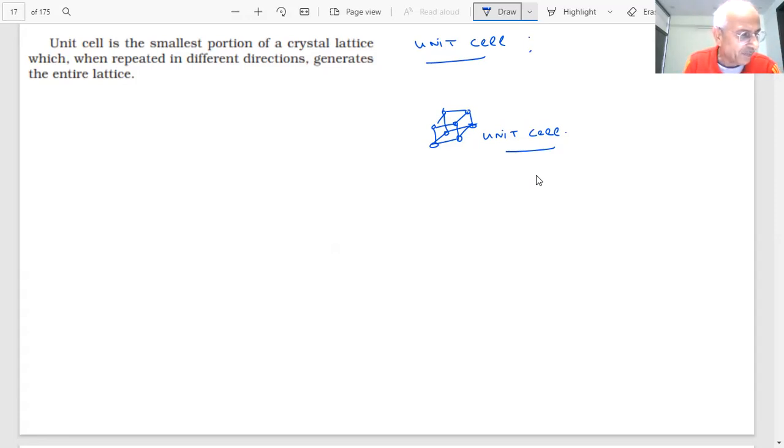And student, you will see in the book also diagrams where they have shown the three-dimensional arrangement of the particles, and how many types of lattices will be possible. A crystal lattice is nothing but a regular three-dimensional arrangement of points in space.